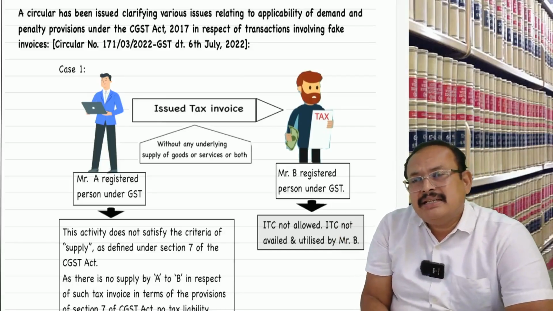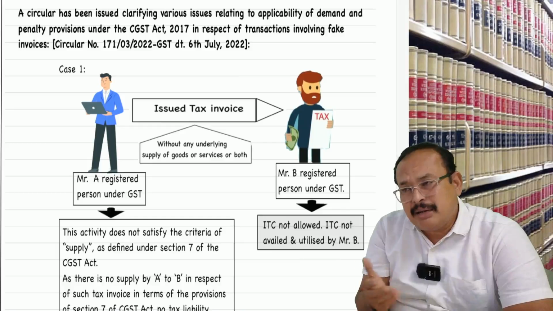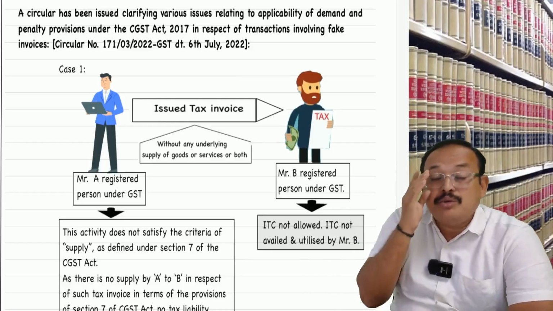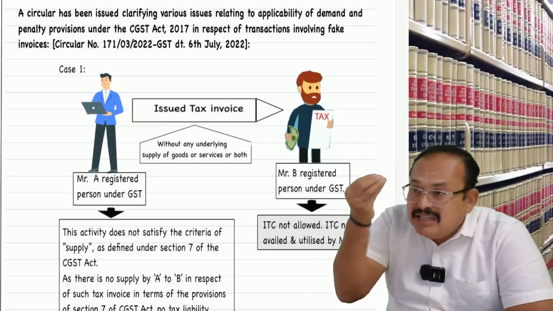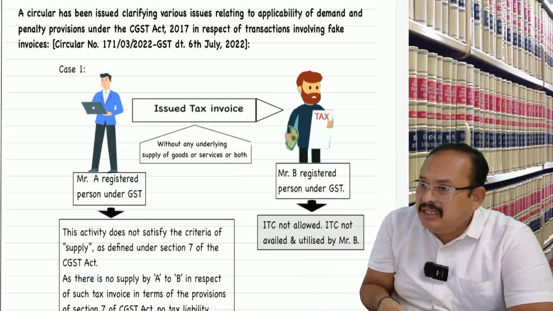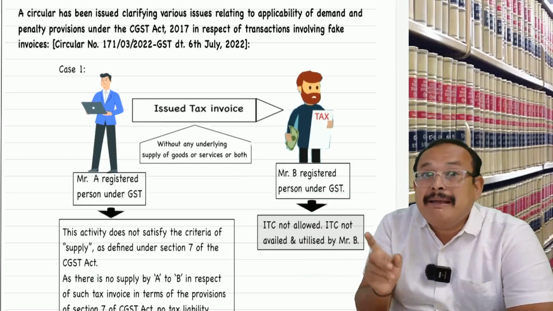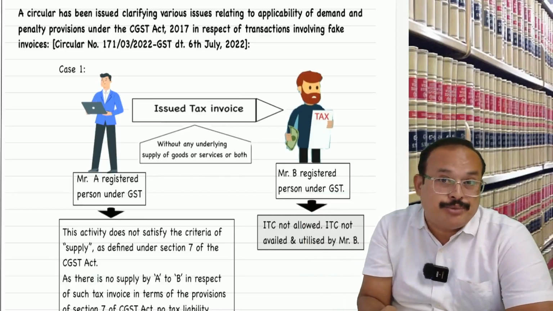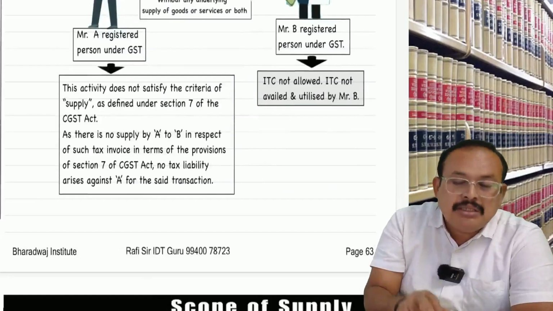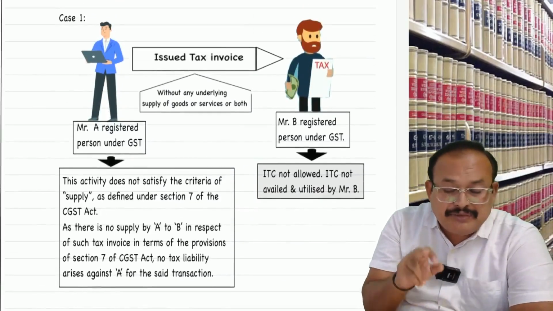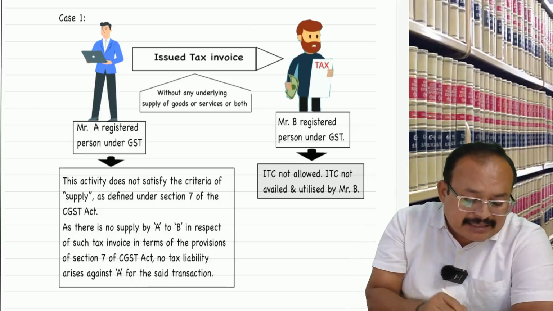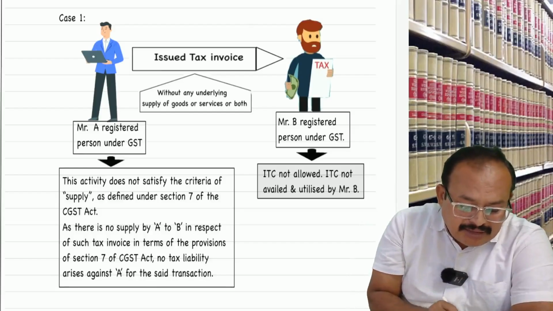In that case, rule number 46 says that a supplier should issue the invoice for the supply of goods or services. Section 122 says that if an invoice is issued but goods are not supplied, or an invoice is issued but services are not supplied, it is an offense, and the person is liable to pay penalty under section 122. That alone attracts it. If the invoice is issued but the goods or services are not supplied, for a supplier it is not a supply.